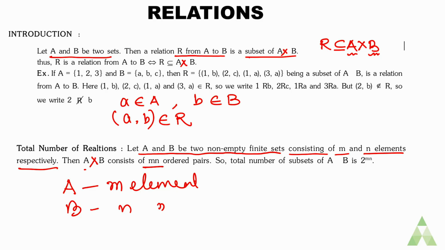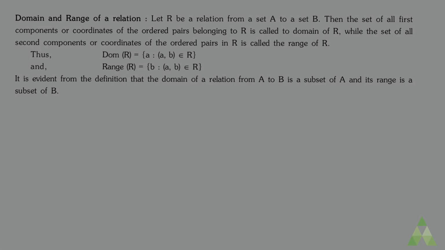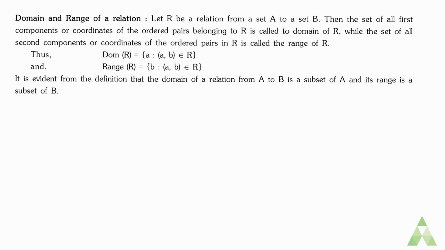Then the total number of subsets of A cross B is 2 to the power mn, and the number of relations is equal to the total number of subsets, that is 2 to the power mn. This is the number of possible relations. There cannot be more relations than this, because a relation is always a subset of the cross product of A and B. And we have also studied the domain and range of a relation.